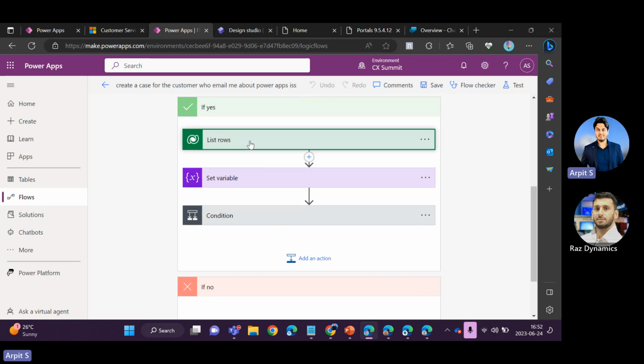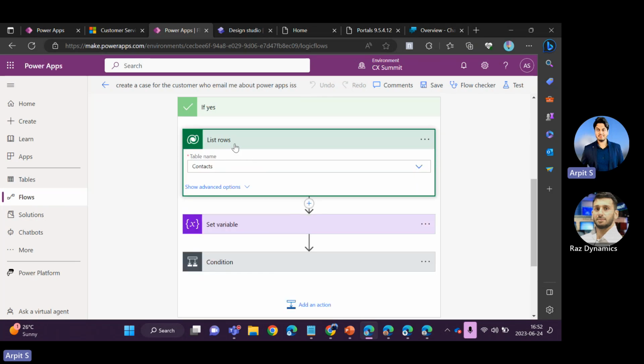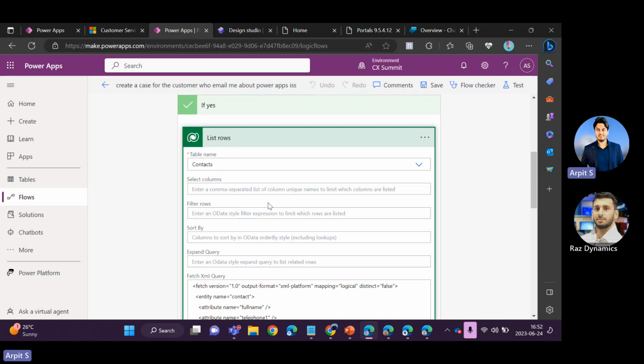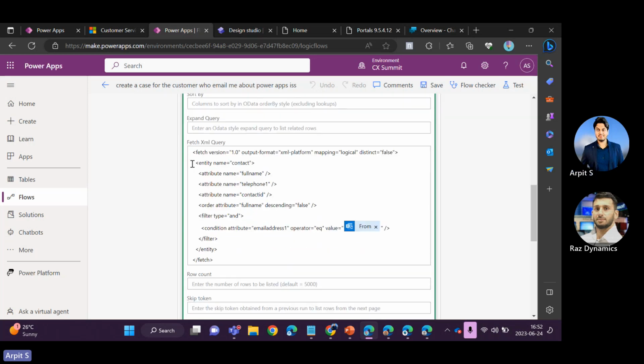Based on that, it will use the list rows connector, because whichever customer is sending the email, I will search that customer using the email address in the Dataverse, and then create a case and associate the case with that particular customer. That's why I'm using the list rows. And here I'm simply providing the fetch XML just to retrieve the contact based on the email address I got from the Outlook connector, of whoever sent the email.